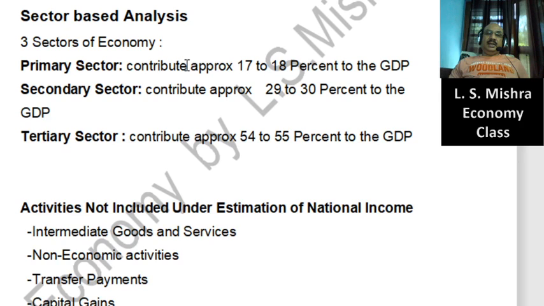So there is a gradual process with respect to gradual transformation of the sector. Say for example, generally economy, in the course of development, first transforms from primary sector to secondary sector, and thereafter secondary sector to tertiary sector, depending on the economic condition of that particular country.